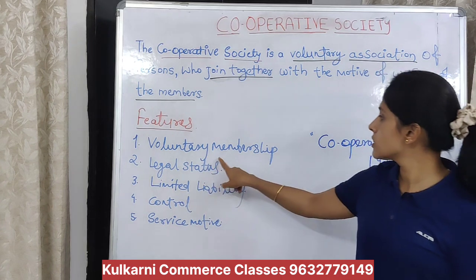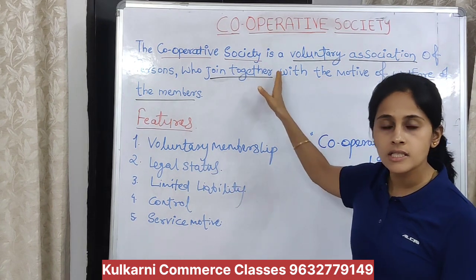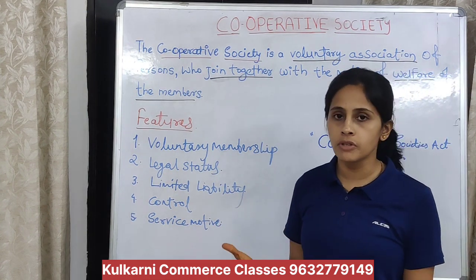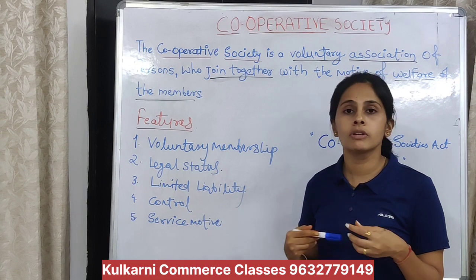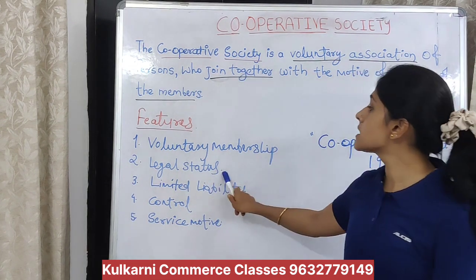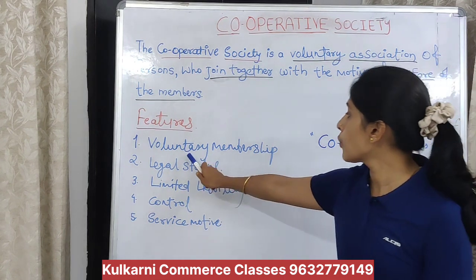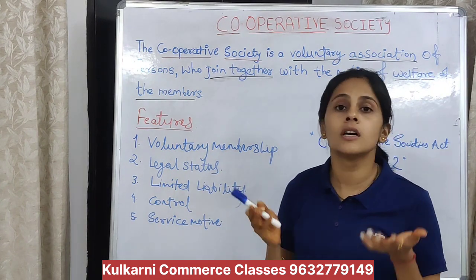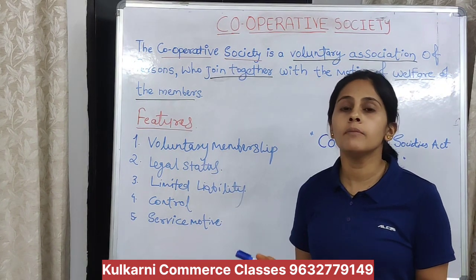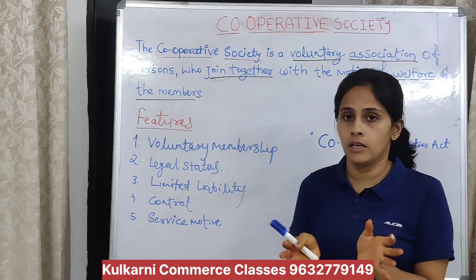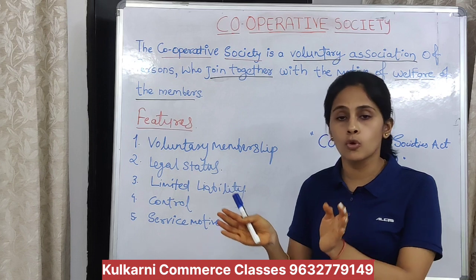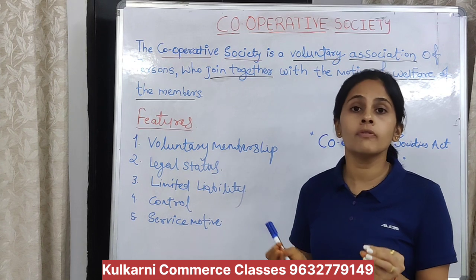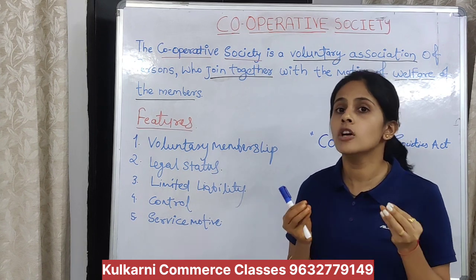Now, what is the first feature? Voluntary membership. The same explanation you can write. Membership is voluntary, no compulsion. Whenever the member wishes, he can leave the membership with a prior notice. Another point you can write here: there is no discrimination on the basis of gender, caste or anything. Anybody can become a member, but the motive must be similar. For example, a farmers cooperative society means only farmers, because they have a common interest. But there is no discrimination on the basis of other factors like caste, gender or education.